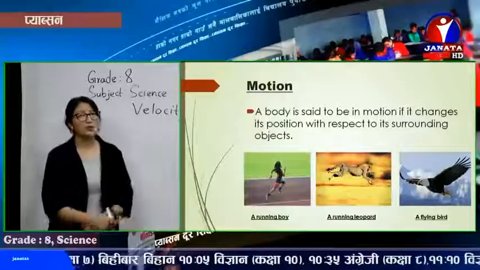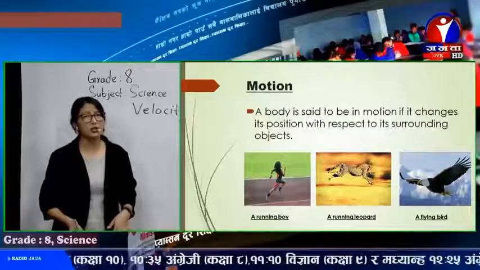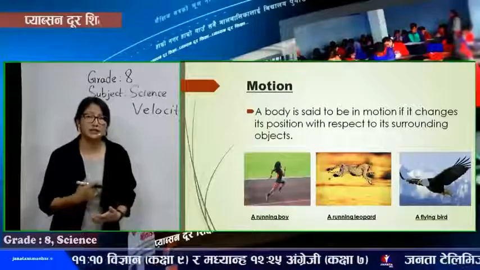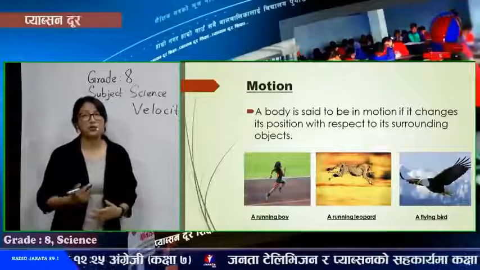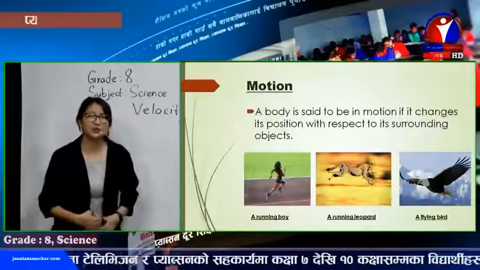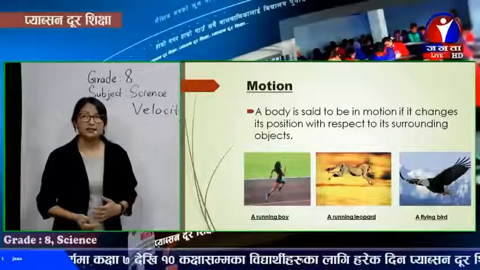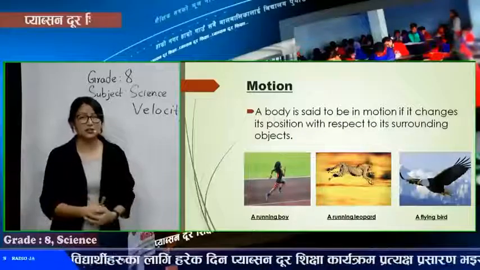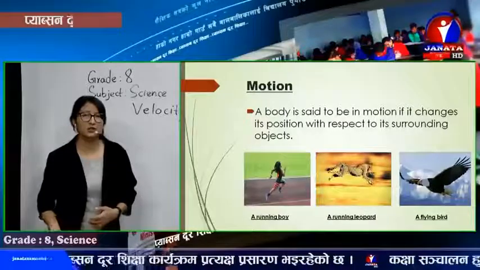Now, what can we say then? Are rest and motion completely different from each other? Can all objects be in perfect rest position or not? Let's compare rest and motion. What we have to understand is that rest and motion are actually related to each other. They are relative terms. We see lots of objects in the surroundings. The objects that are said to be in rest may not be in complete or perfect rest all the time.